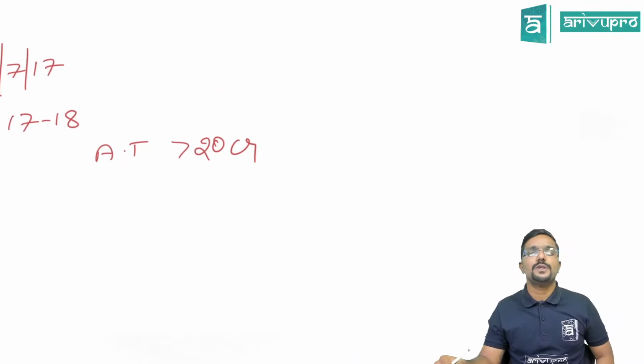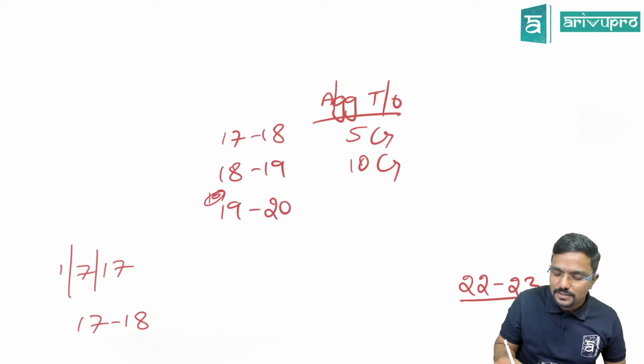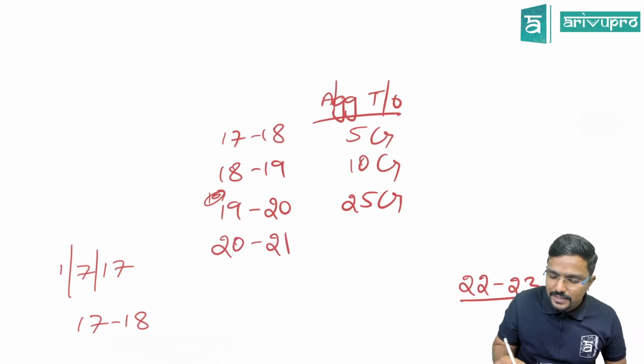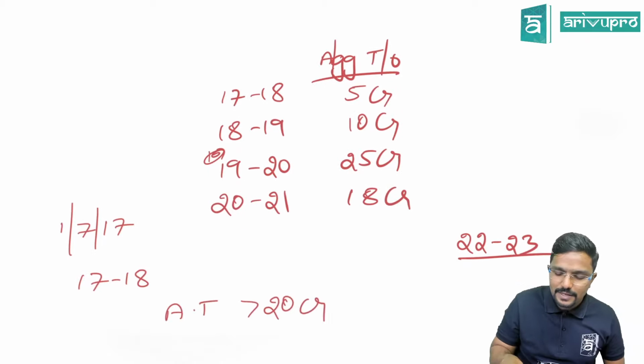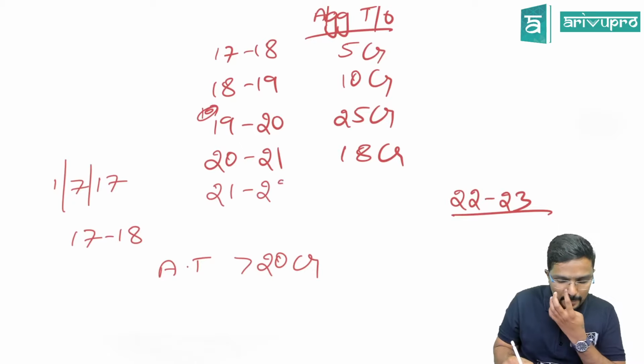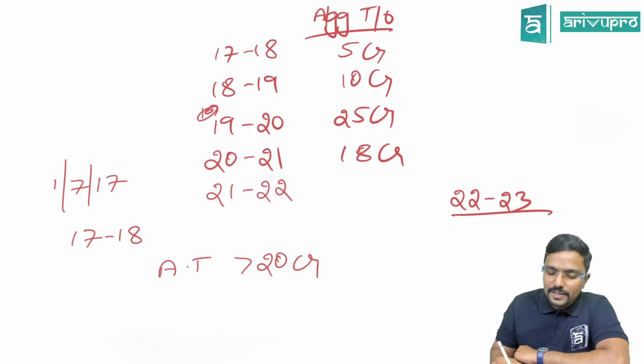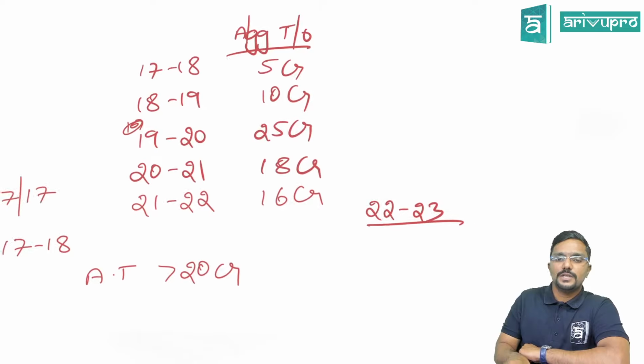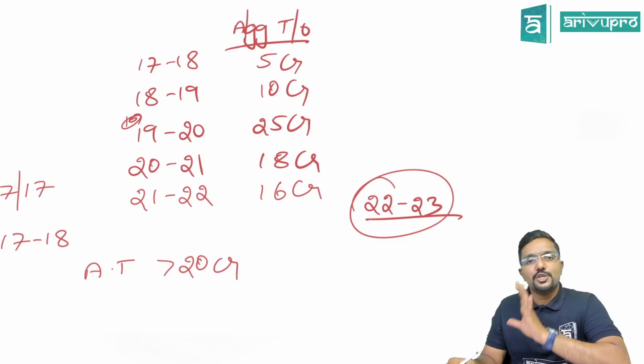Sir, in 17-18, my aggregate turnover was only 5 crore. Then 18-19, it was 10 crore. Then 19-20, it was 25 crore. Then 20-21, it came down to 18 crore. Then 21-22, assume it is 16 crore. Now the question is, sir, in 22-23, should I issue e-invoice?